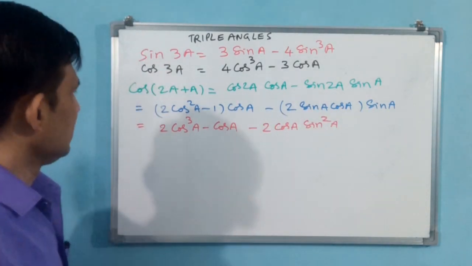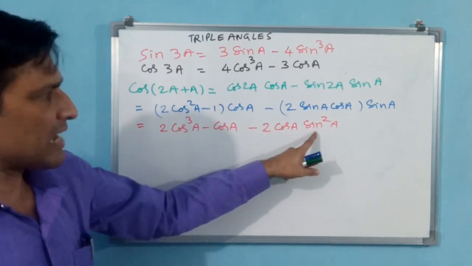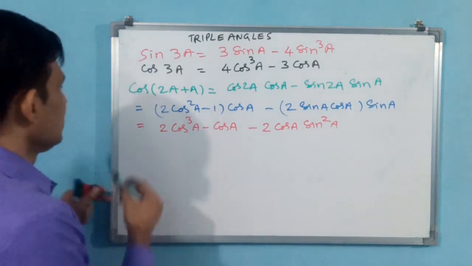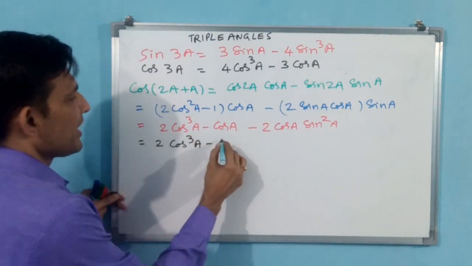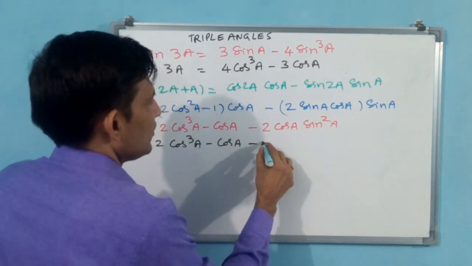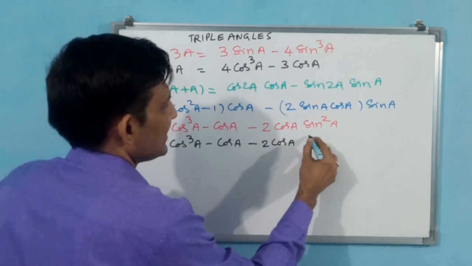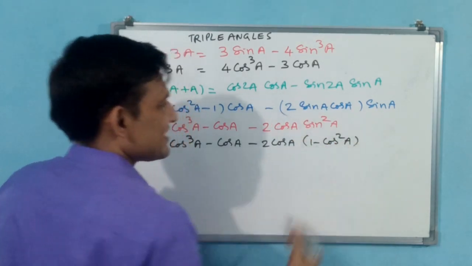Now you convert these. Again, here cos okay, but here sin is there. Sin you have to convert again. 2 cos cube a minus cos a minus 2 cos a, sin square a as 1 minus cos square a.